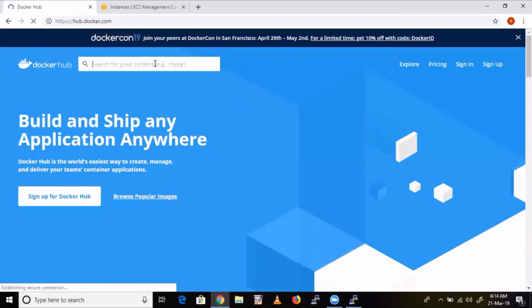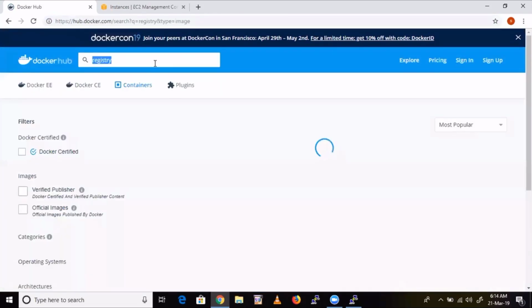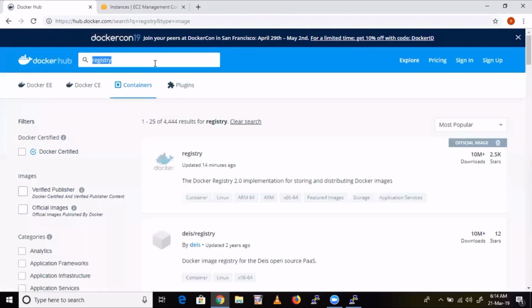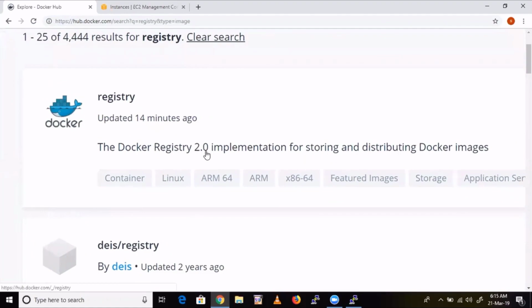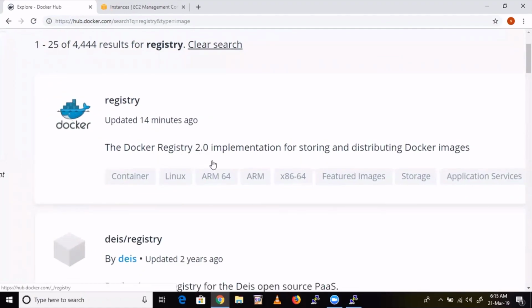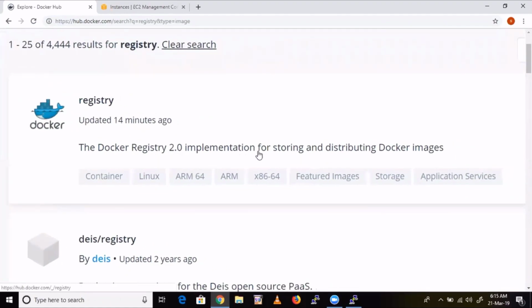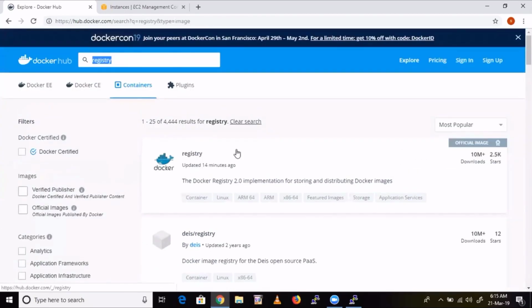Here, type registry. You can see the image registry, Docker registry 2.0, an implementation for storing and distributing Docker images. So we are going to take this image of version 2.